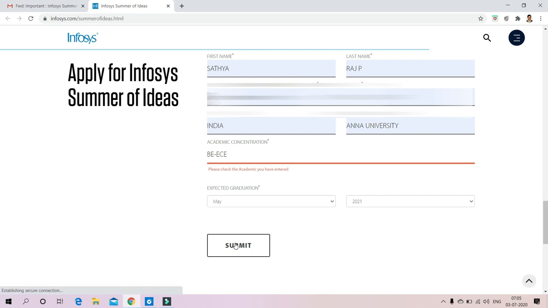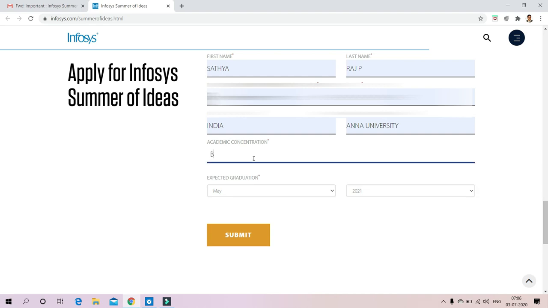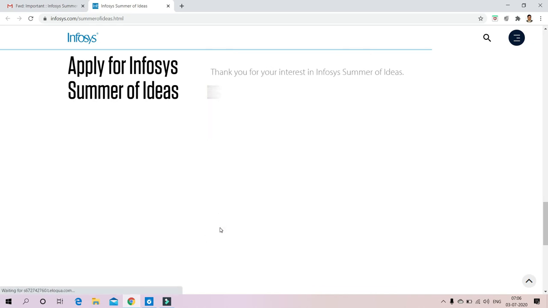So after this registration process, you're going to create an abstract with respect to these kinds of technologies, that is Internet of Things, cyber security, blockchain, all those business management technologies and liberal arts. Among these you can select any one technology. You can prepare the abstract on your own and then you can send it. So thank you for your registration. The registered data has come to our email. Just check your inbox. Mail has been received.